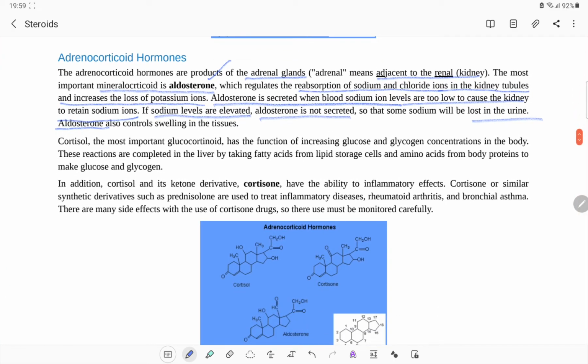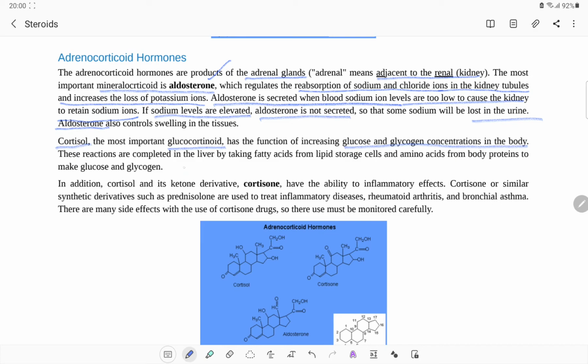The next hormone is cortisol. It is the most important glucocorticoid. Now, aldosterone was a mineralocorticoid, and cortisol is called a glucocorticoid. This has the function of increasing glucose and glycogen concentration in the body. Definitely, glucose and glycogen in the body are very important because of the many functionalities in the body. So, cortisol is very important in terms of increasing the glucose and glycogen concentration in the body.